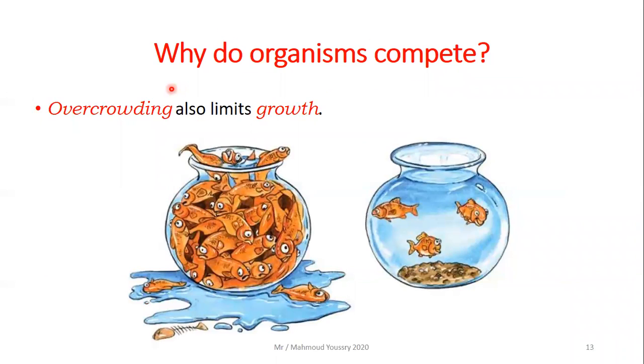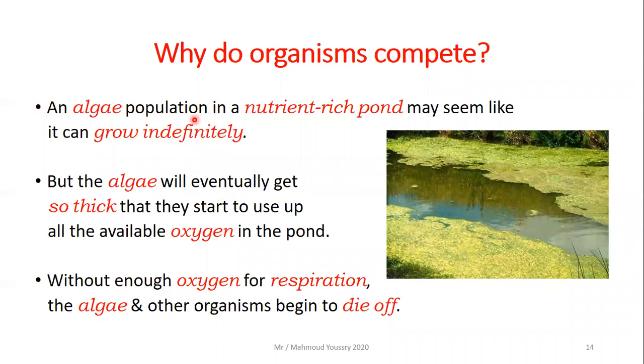Also, overcrowding can limit growth. As you can see, these three fishes in this tank can grow and reproduce, but these ones, no, they will never grow or reproduce. Let's see, for example, an algae population in a nutrient-rich pond or a small lake that has too much nutrients, like this one here.